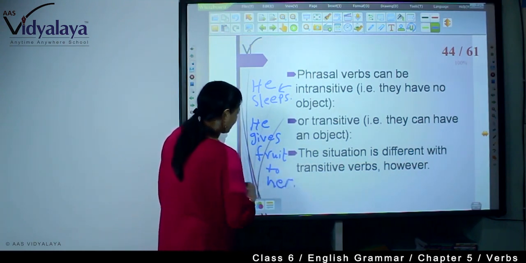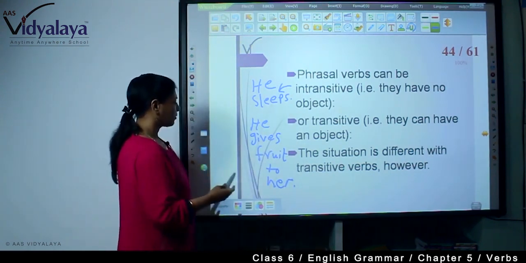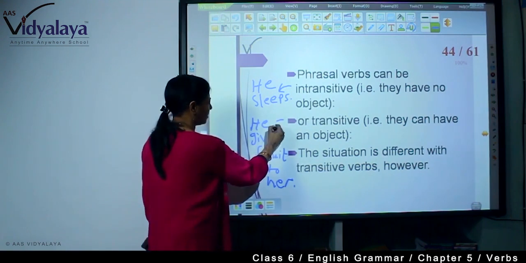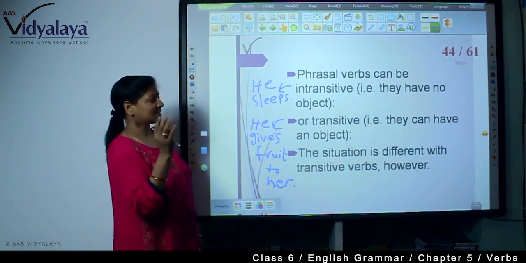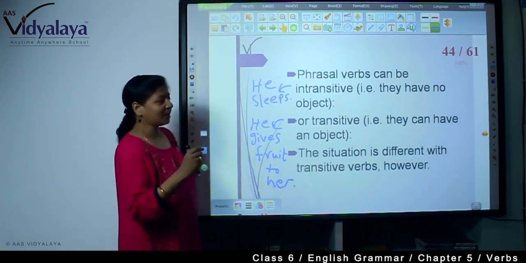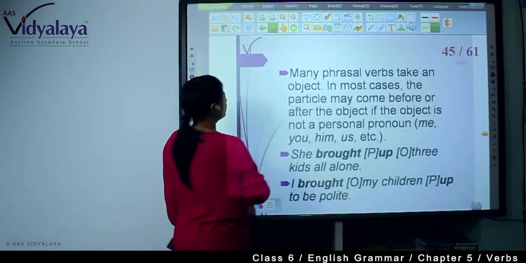Now, he gives fruit to her, so this is transitive. So you will see that phrasal verb changes. It can be transitive, it can be intransitive.